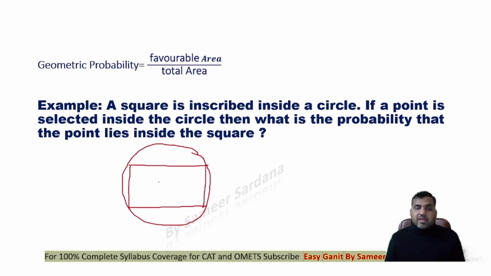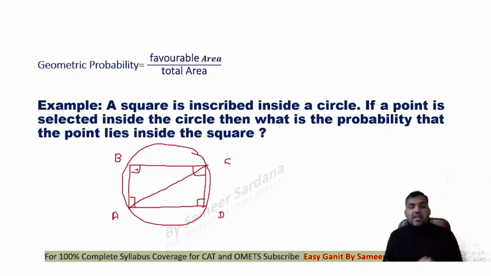What is that probability? Now we know that in a square, all of these angles are 90 degrees, right? Let's say the square is ABCD. All of these angles are 90 degrees. Now if this angle is 90, we know that only a diameter can make an angle of 90 degrees at any point on the circumference of the circle. So this must be the diameter and this must be the radius of the circle.